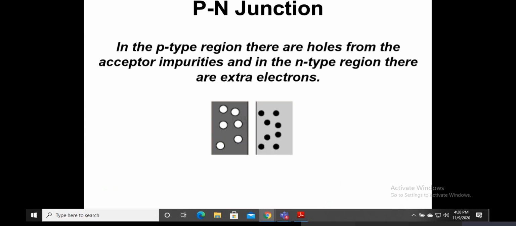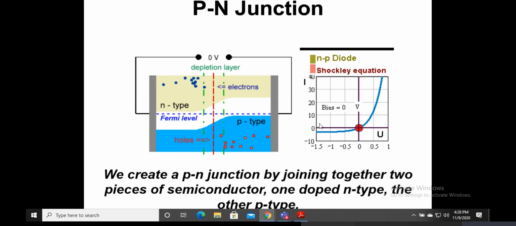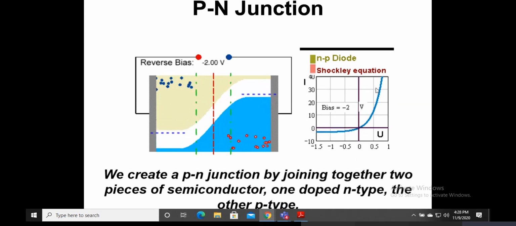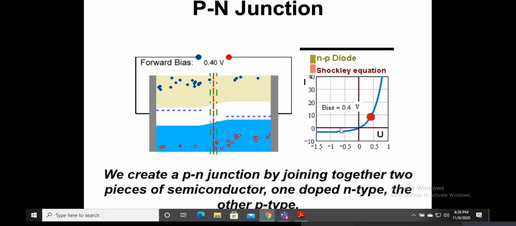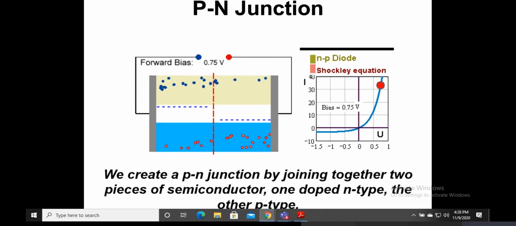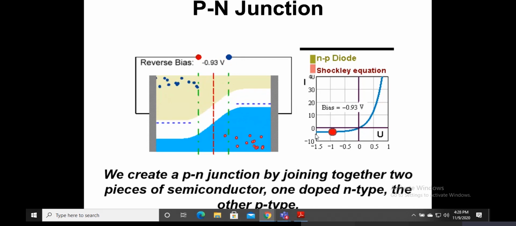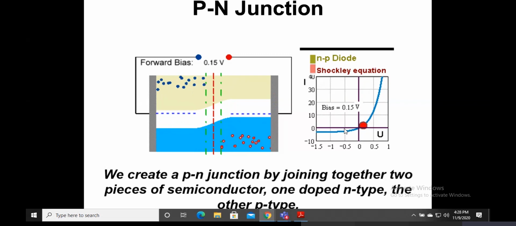And so when I conduct electricity, after a particular point, the electric current increases phenomenally. Now that depends on the strength of the battery. For example, if the battery is less than, let's say, 0.5 volts, then we will not arrive at that point. I'm speaking of a particular point after which it becomes a conductor. That is in forward biasing.